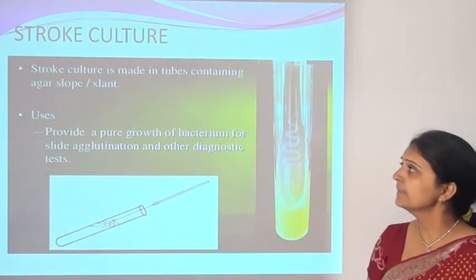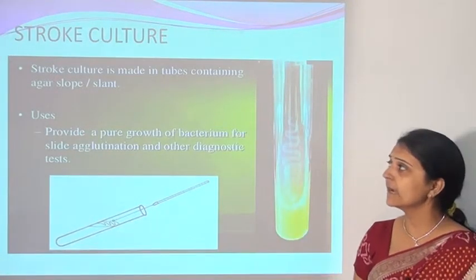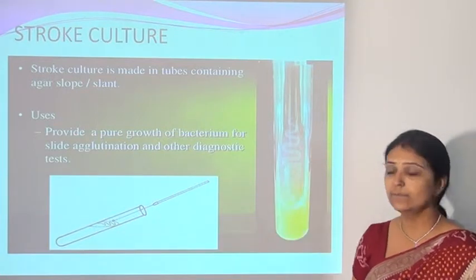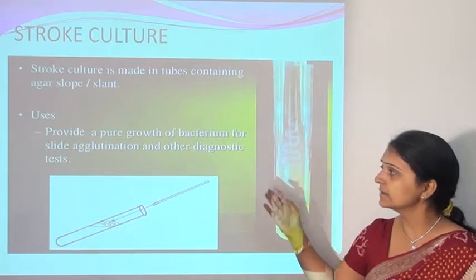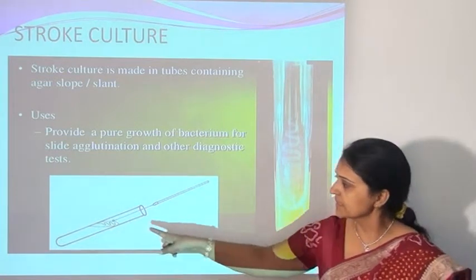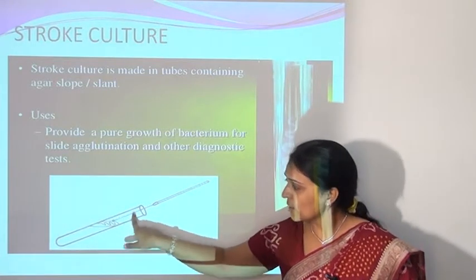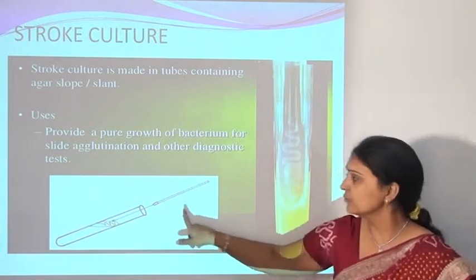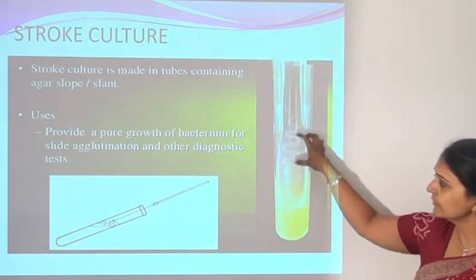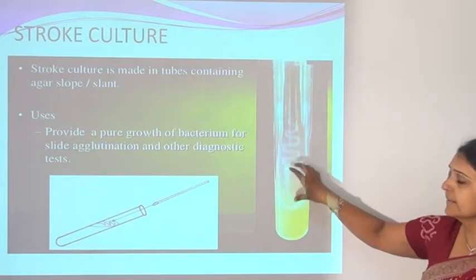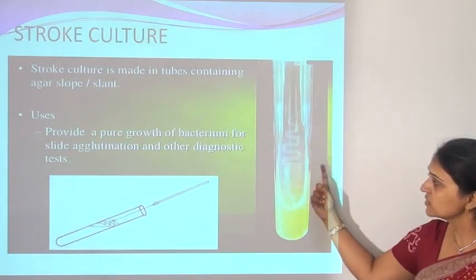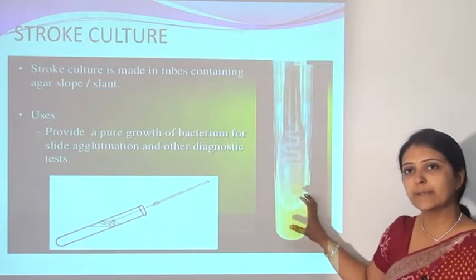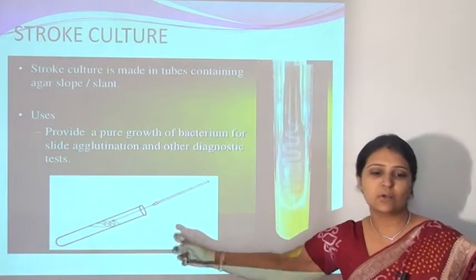Another is the stalk culture. Stalk culture is made in tubes containing an agar slope and slant. It is used to provide a pure growth of the bacterium for slide agglutination and other diagnostic tests. So here you can see the stalk culture. The suspension of the microorganism has been stalked with the use of the nichrome wire on the agar slant. And here you can see the growth of the microorganisms after incubation of this stalk culture.